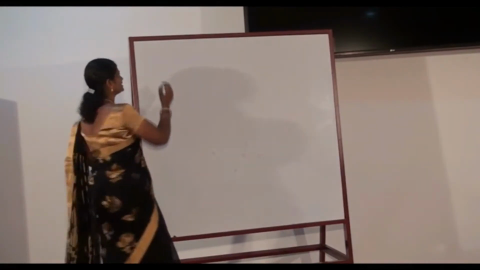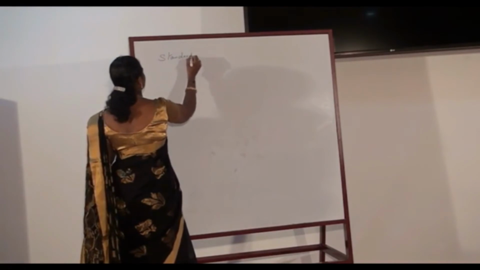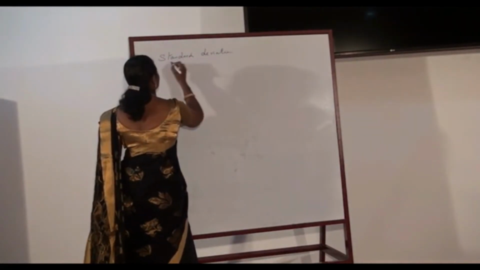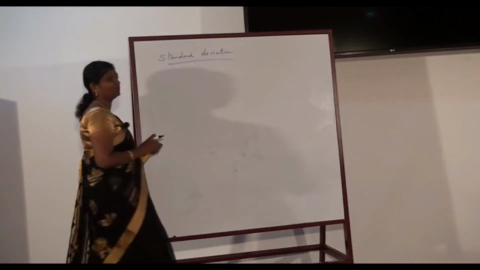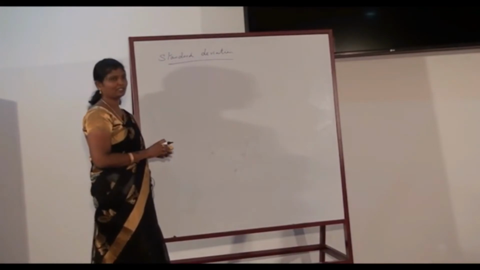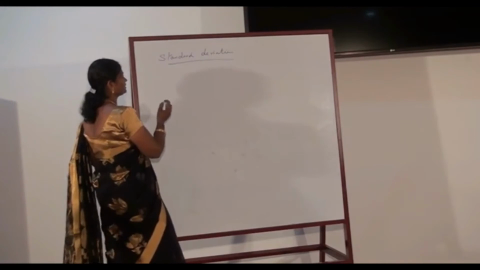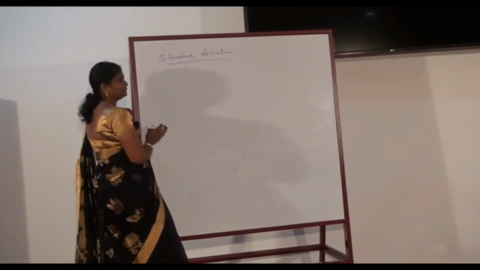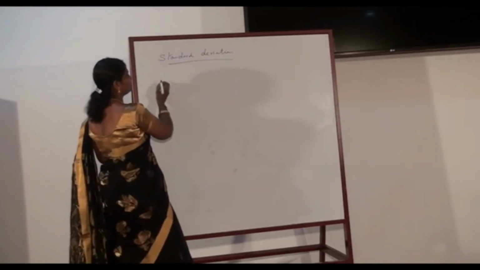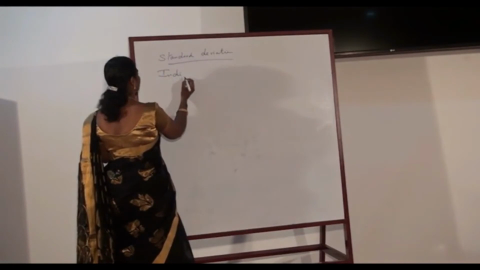The next one is standard deviation. Standard deviation is the absolute measure of dispersion, as it is the positive square root of the arithmetic mean of the squared deviations of the observations given. Standard deviation is calculated in 3 different cases: for individual observations, discrete frequency distribution and continuous frequency distribution.